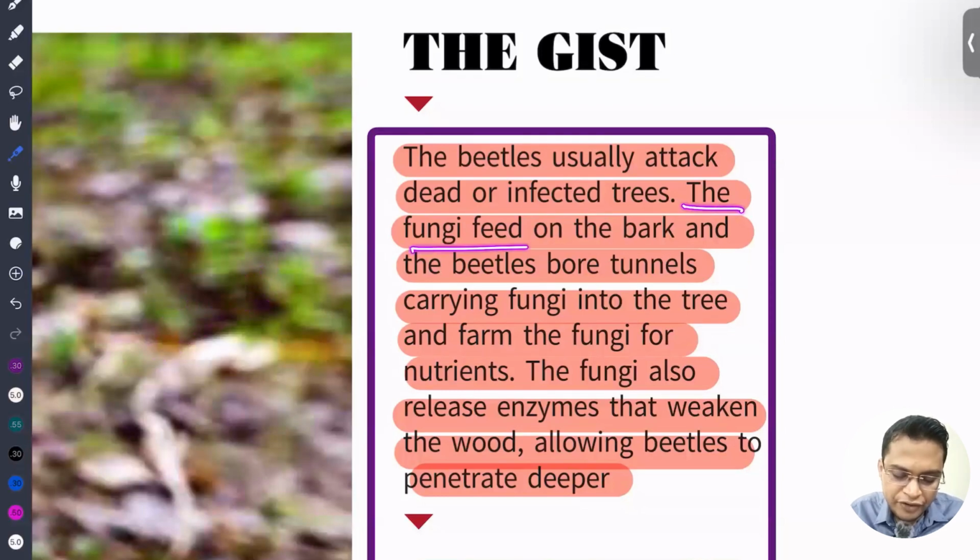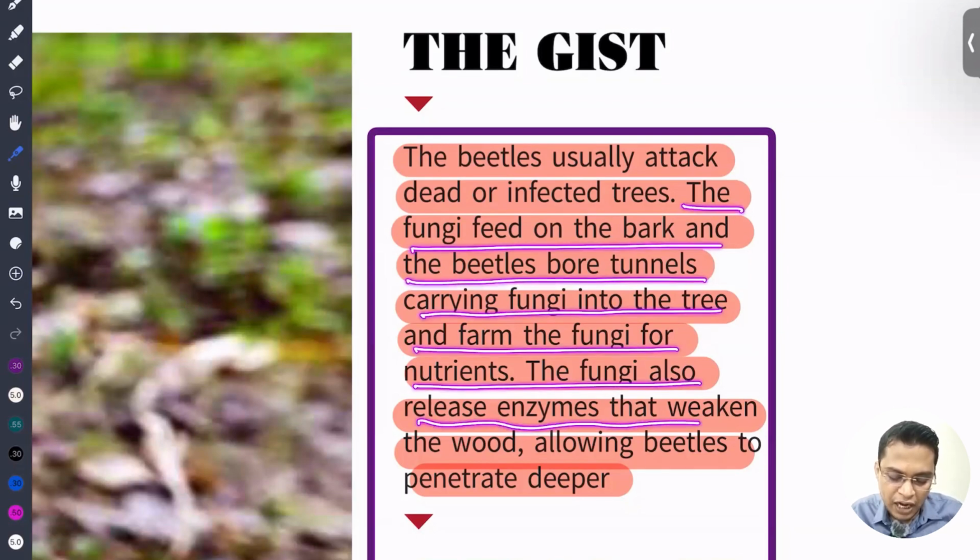The fungi feed on the bark and the beetles bore the tunnel, carrying fungi into the tree and farming the fungi for nutrition. The fungi also release enzymes that weaken the wood, allowing the beetles to penetrate deeper. So what is happening?